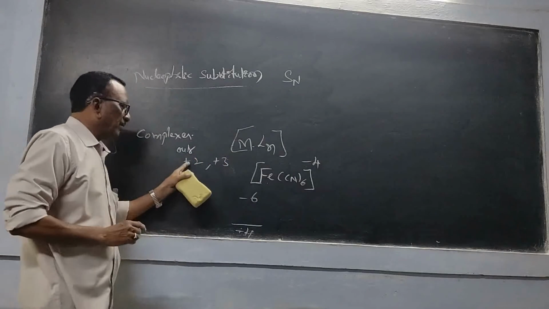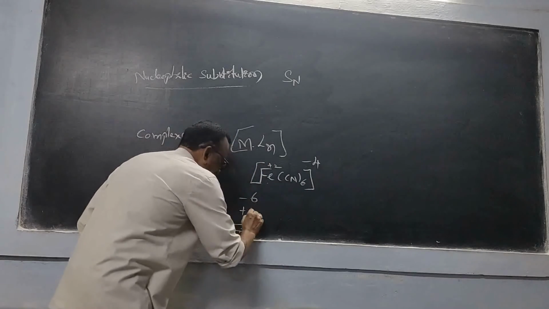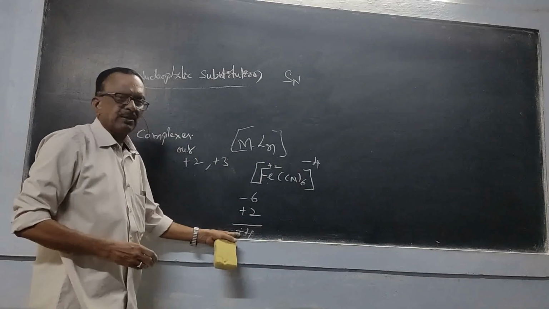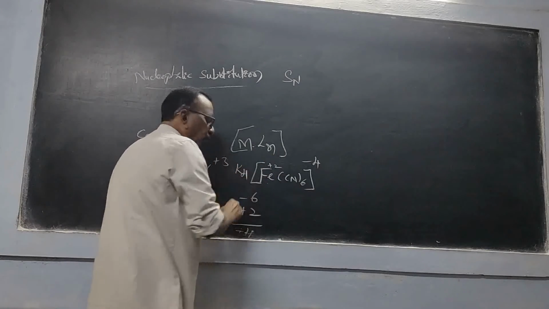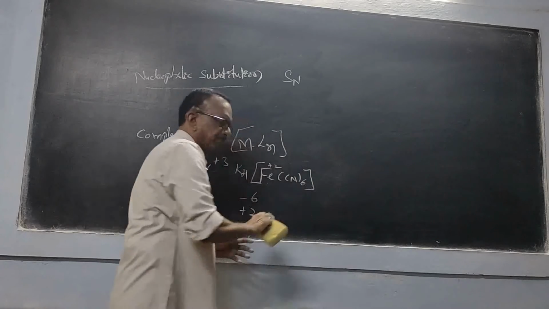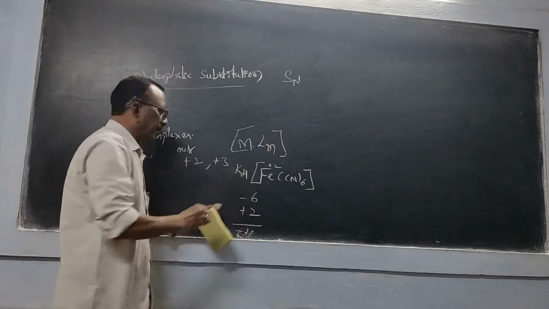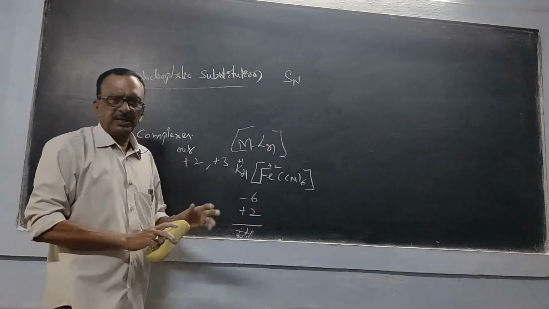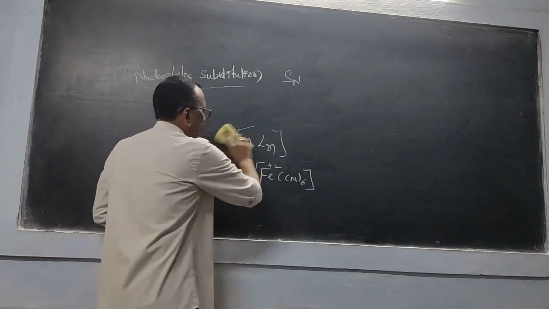Now, for example, its charge is +2. Then if you subtract that, you will have the remainder -4. To balance that, if you write K4 here, then it is called potassium ferrocyanide. Then this will go out, so -4 will become 0. Why? Because I have added 4 potassiums, and 1 potassium is +1. Like that.